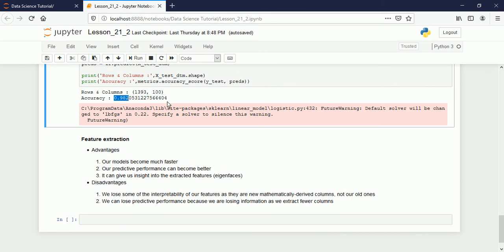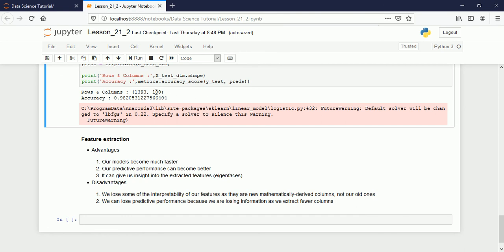But in the previous model, we had 7487 columns, and that is called the curse of dimensionality. So many dimensions are there, and that definitely affects the speed of your model. That is why it is better to reduce the number of columns. Also, our predictive performance can become better. Here it is better, because with only 100 columns we are getting the same accuracy.